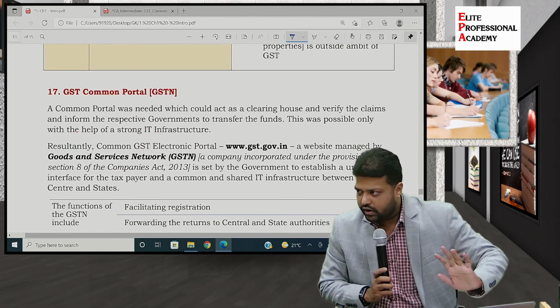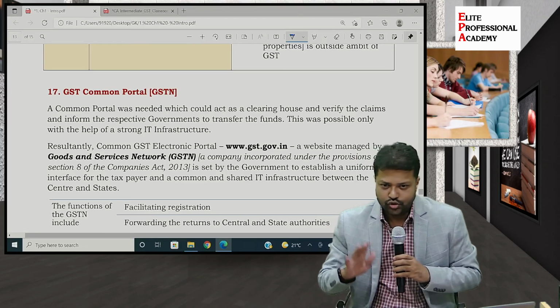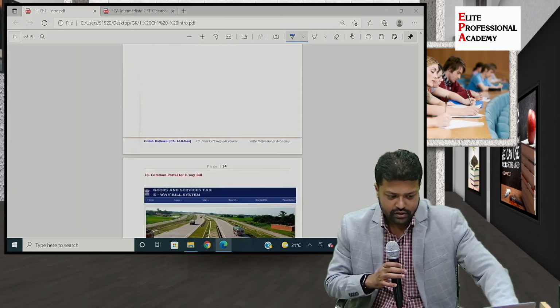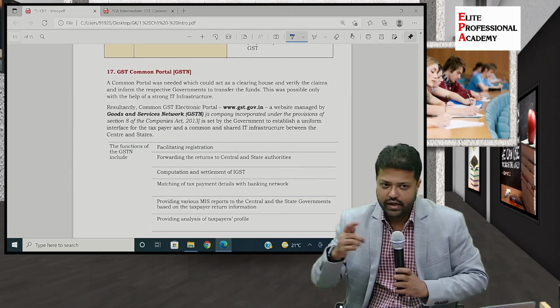Last point we will cover. There is not enough time to start with the new topic, so we will start afresh tomorrow. But the last point is GST Common Portal and e-way bill portal. We'll just quickly run through those points. We have already discussed them, so quickly just revise.